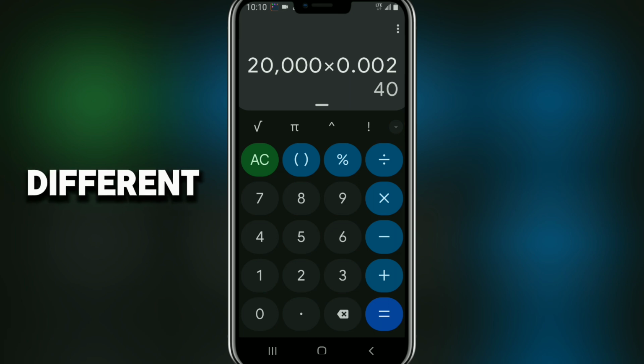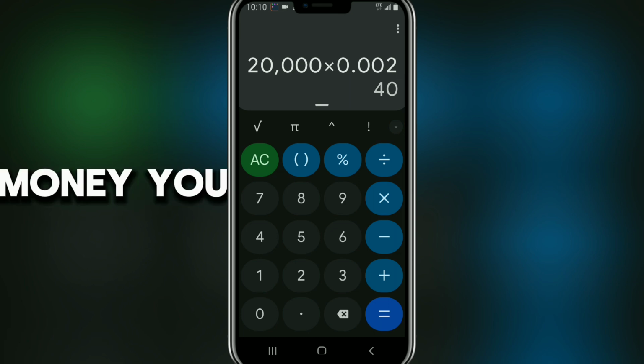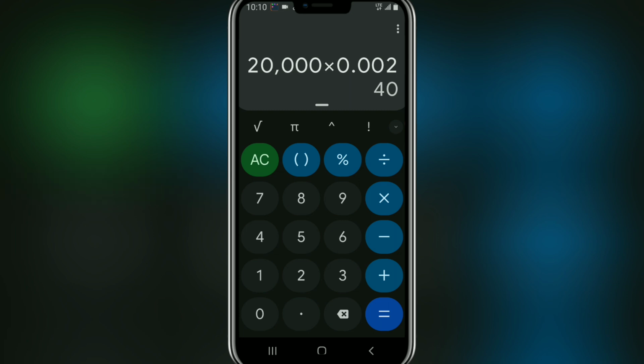for a lot of different tokens. The same thing is happening. A lot of people used to think they are going to get huge money. You have to do the calculation first so that you won't deceive yourself. If you have 2 billion and it is 0.002, you are going to get $40. If it is 0.003, you get $60. If it is 0.004, you get $80. If it's 0.005, you get $100.